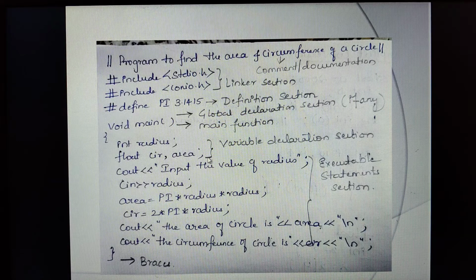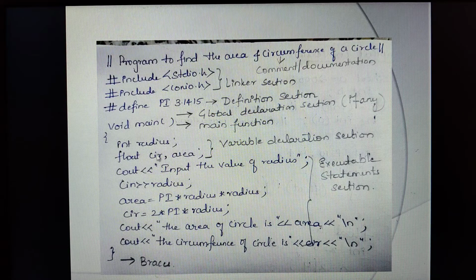Now what happens when I declare the variables here? It helps the compiler allocate memory space in the computer. As discussed in my doubt clarification, when we declare any variable, memory allocation takes place.